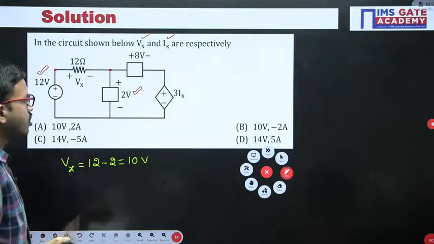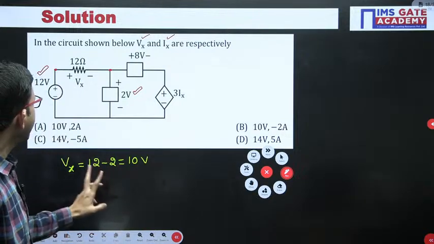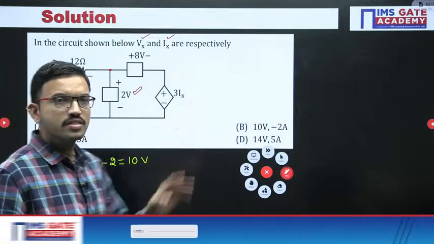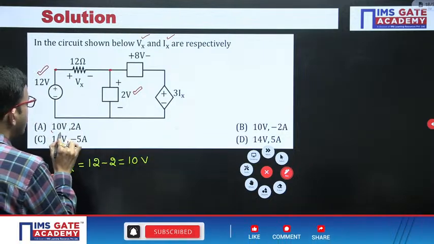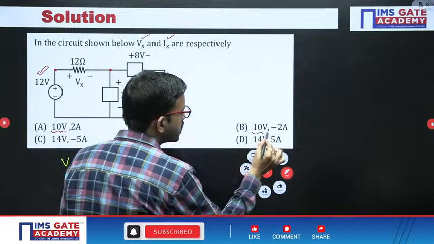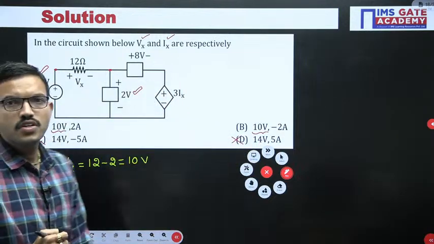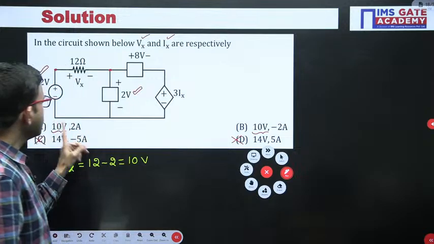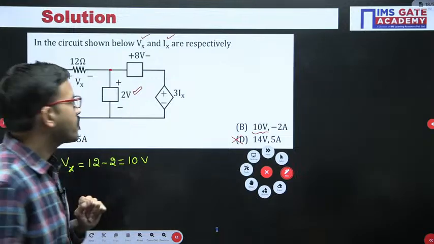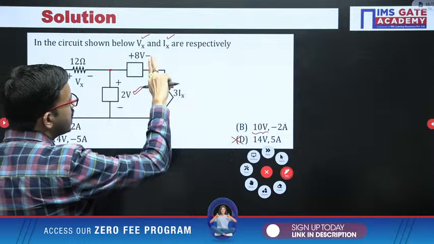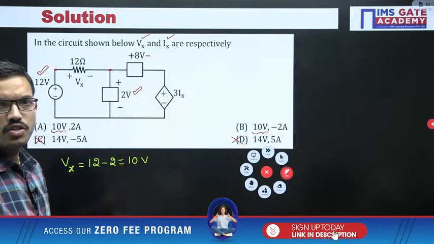Okay, 12 minus 2, that is 10, right? So regarding 10 volt, you are having two choices. Since you are having 10 volt in two choices, the other two choices we can eliminate. Now among A and B we have to decide. Regarding the other parameter, that is Ix, we have to calculate.